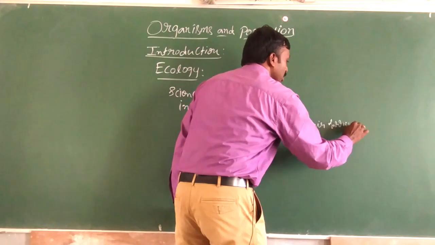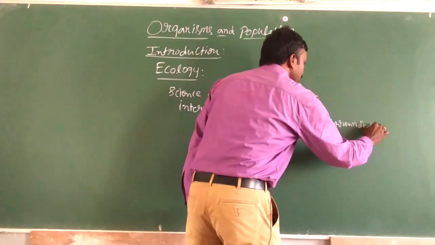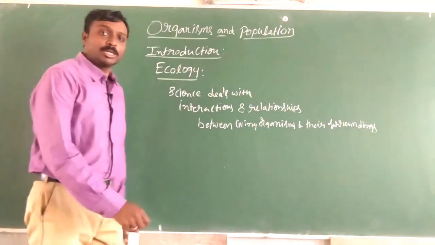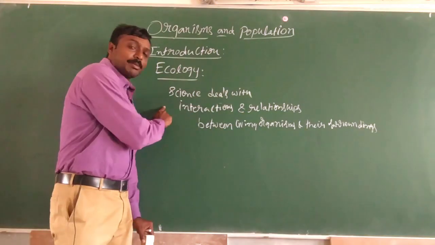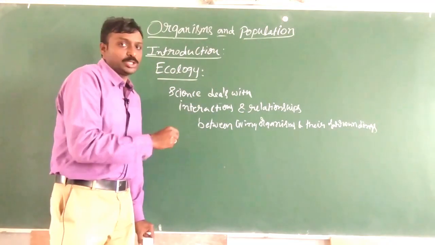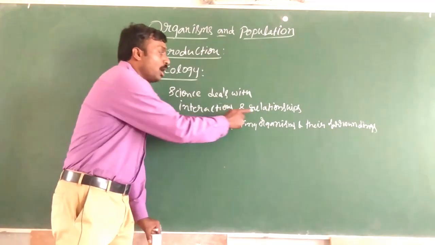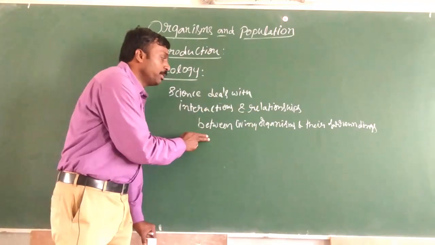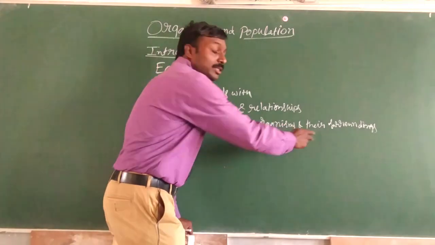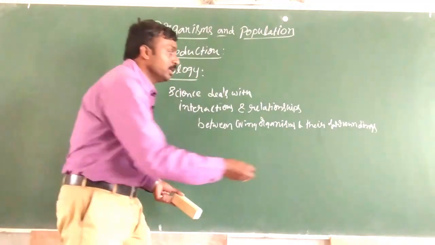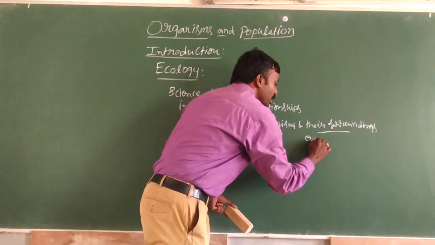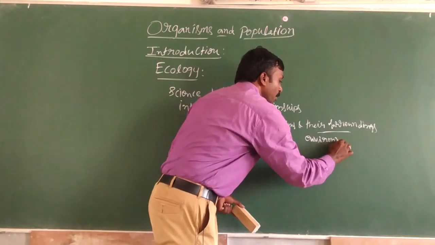So this is the definition we can give for the terminology ecology. So it is a branch of science which deals with the study of interactions or relationships between living organisms and their surroundings. So here the surroundings are nothing but, simply to understand, environment.